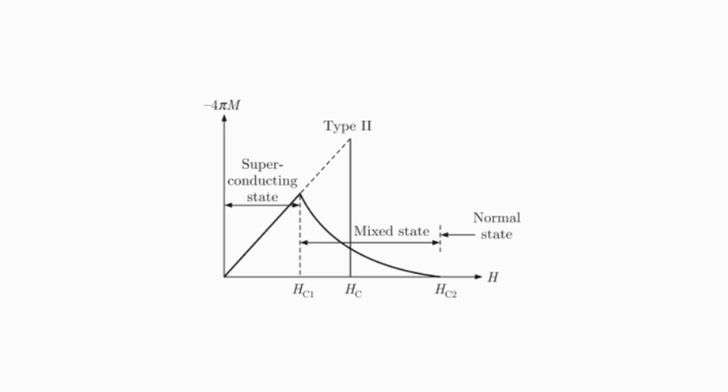So unlike a type 1 superconductor, in the case of type 2 superconductors we have two particular critical magnetic fields, and that is why it is much easier to use type 2 superconductors for practical purposes than type 1 superconductors.